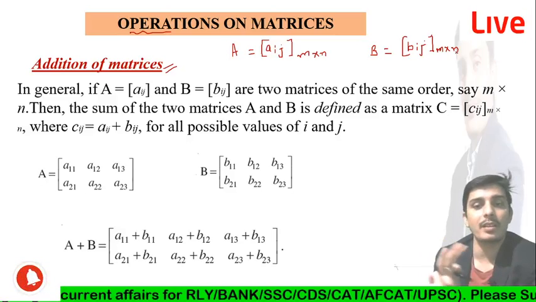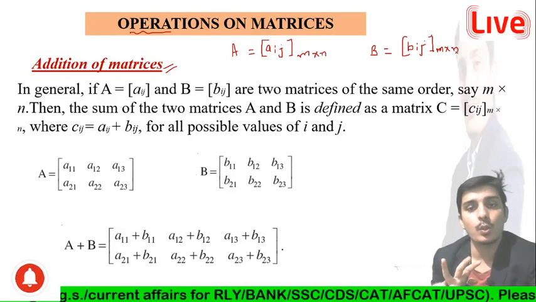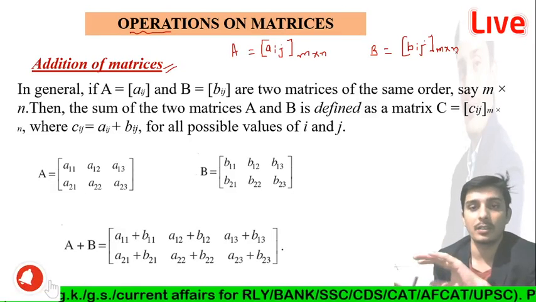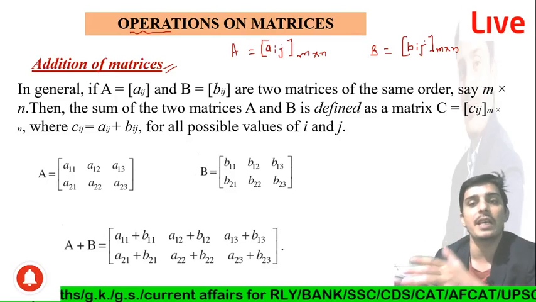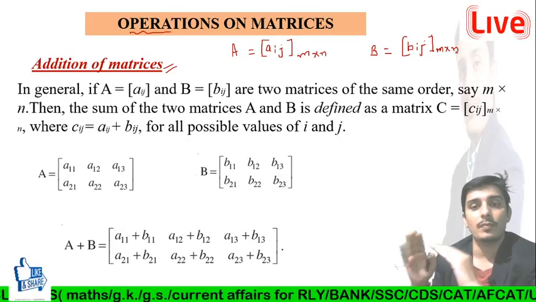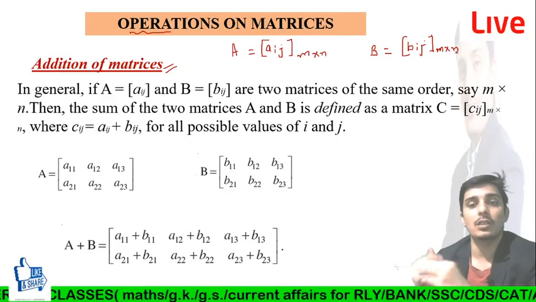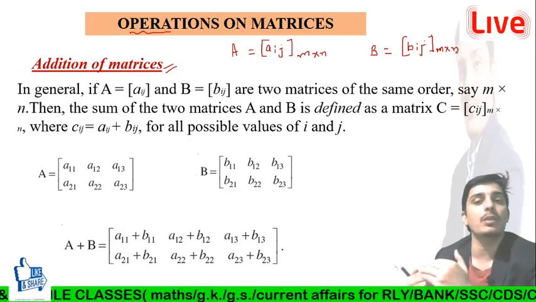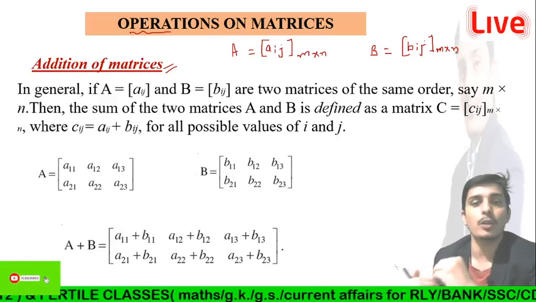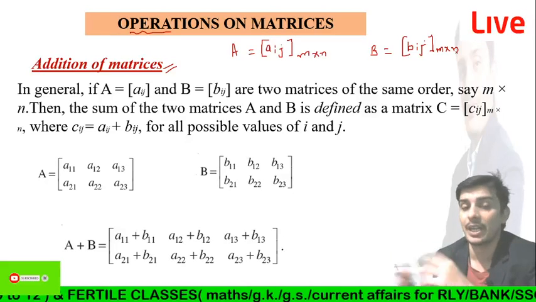If both matrices don't have the same order, then A plus B is not defined. If the two matrices A and B have different orders, it is not possible to find the addition, the sum of the two matrices.